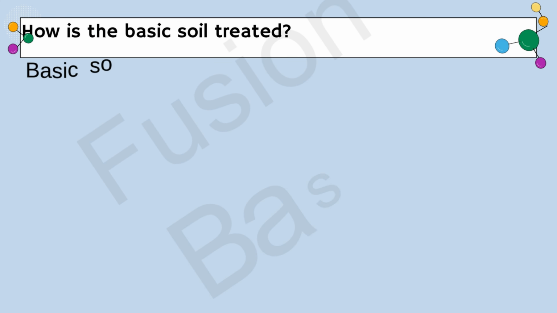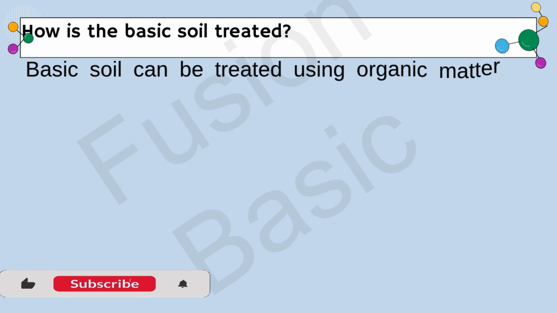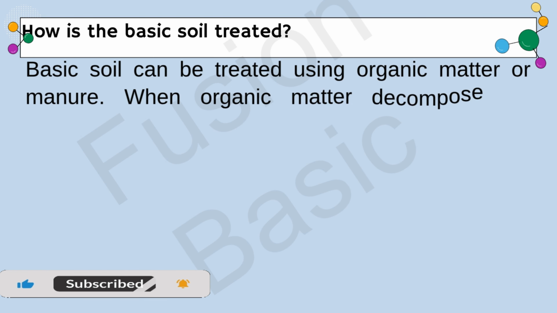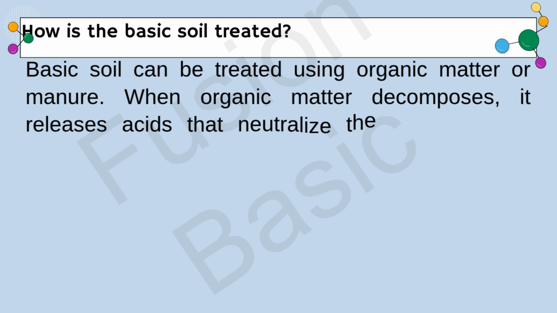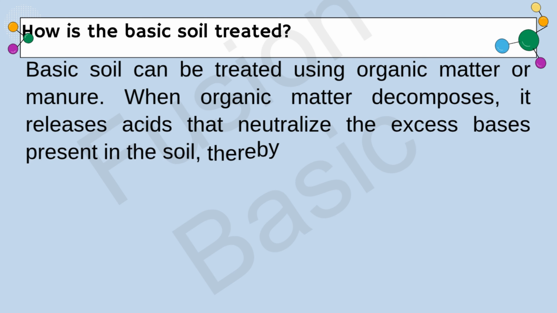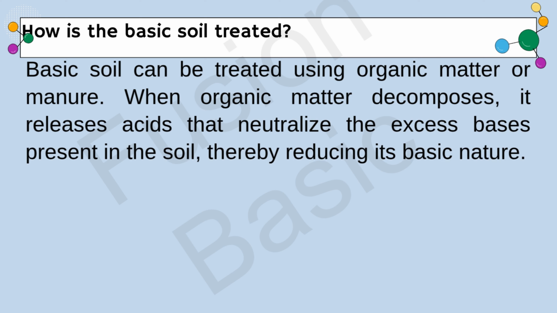Question. How is the basic soil treated? Solution. Basic soil can be treated using organic matter or manure. When organic matter decomposes, it releases acids that neutralize the excess bases present in the soil, thereby reducing its basic nature.